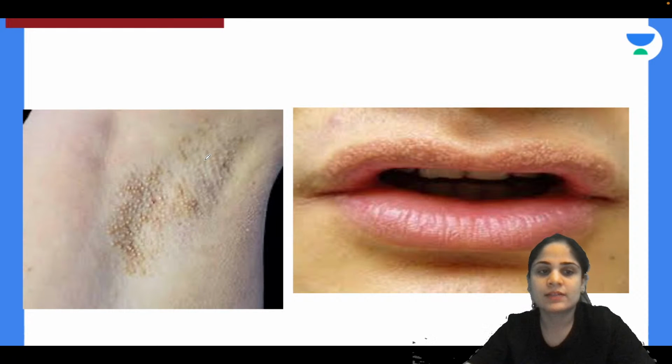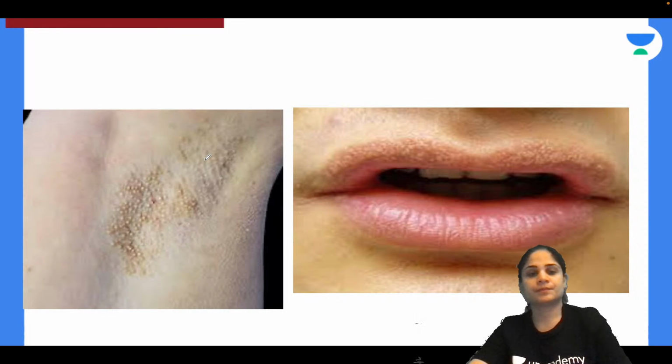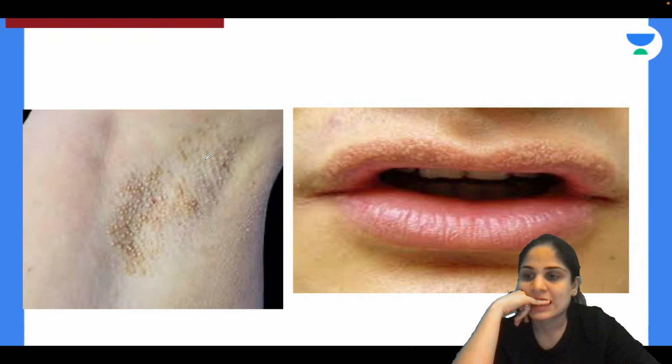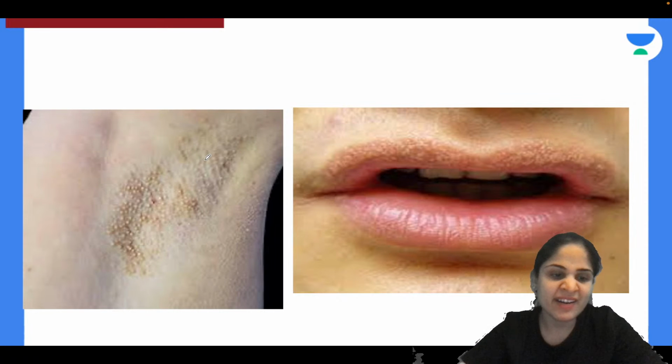Now identify these two lesions and tell me which is abnormal, which is normal. Identify one and two.